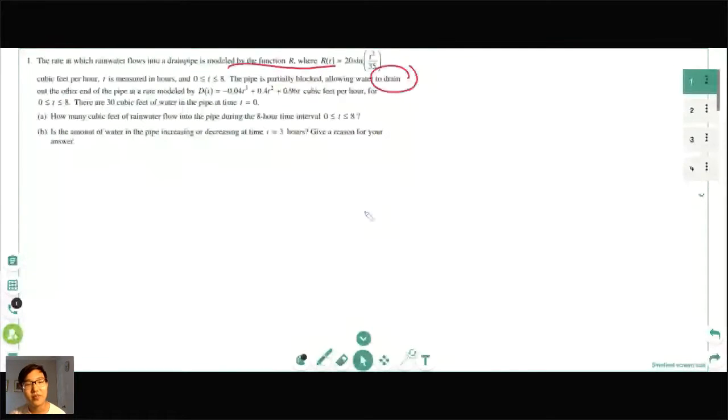R of t, yeah, exactly. Great job. Because we're using r of t, which gives us the cubic feet per hour, or the rate that it flows into the drain pipe, to find the amount of water that flowed in, are we going to do a derivative or an integral? Integral from 0 to 8.